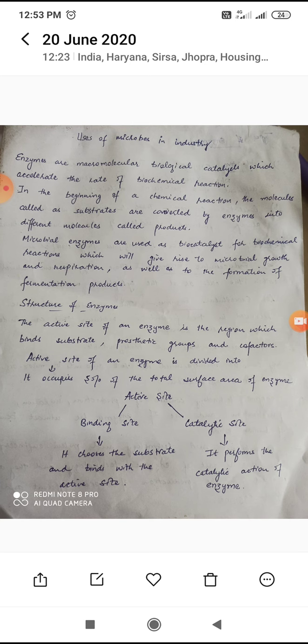The active site of an enzyme is divided into two sites. One is the binding site, the other is the catalytic site. It chooses the substrate and binds with the active site. That is the function of the binding site, and the catalytic site performs the catalytic action of the enzyme.